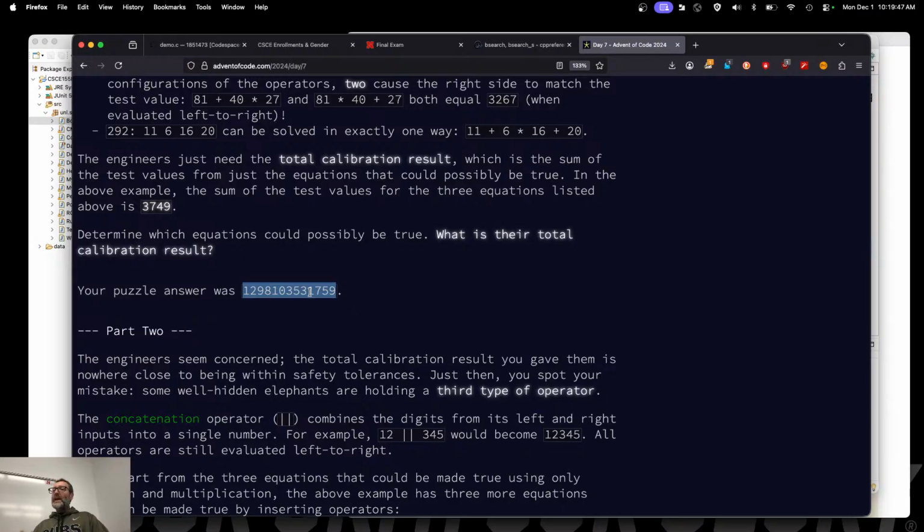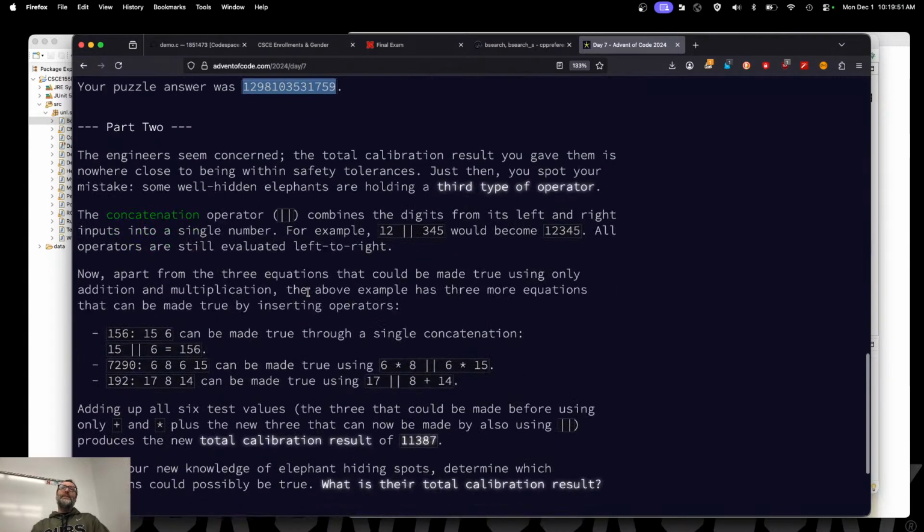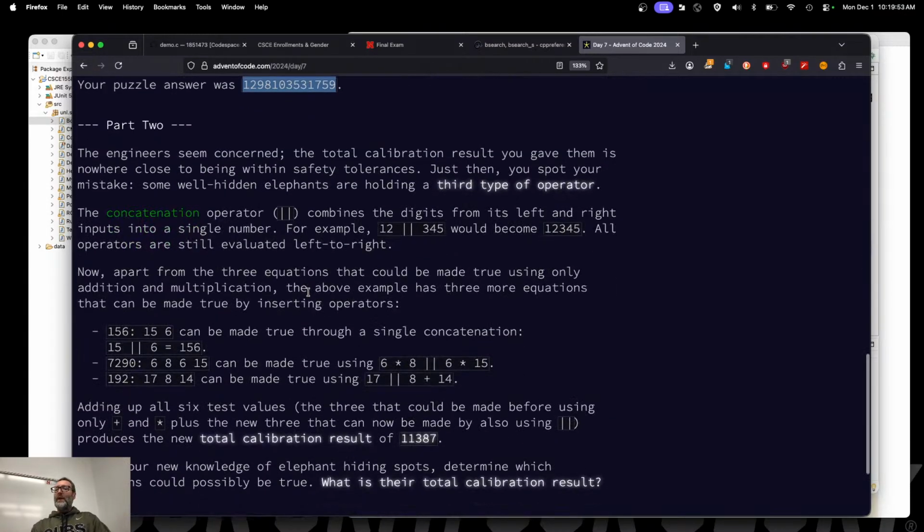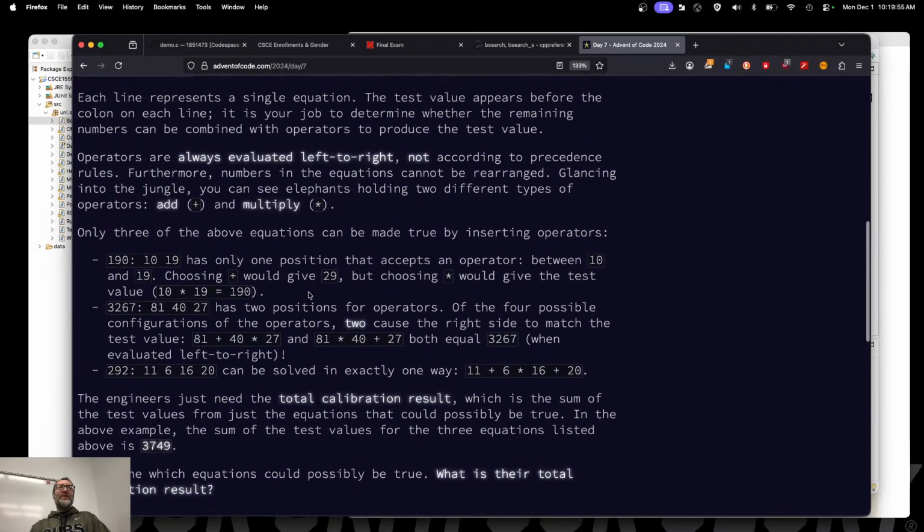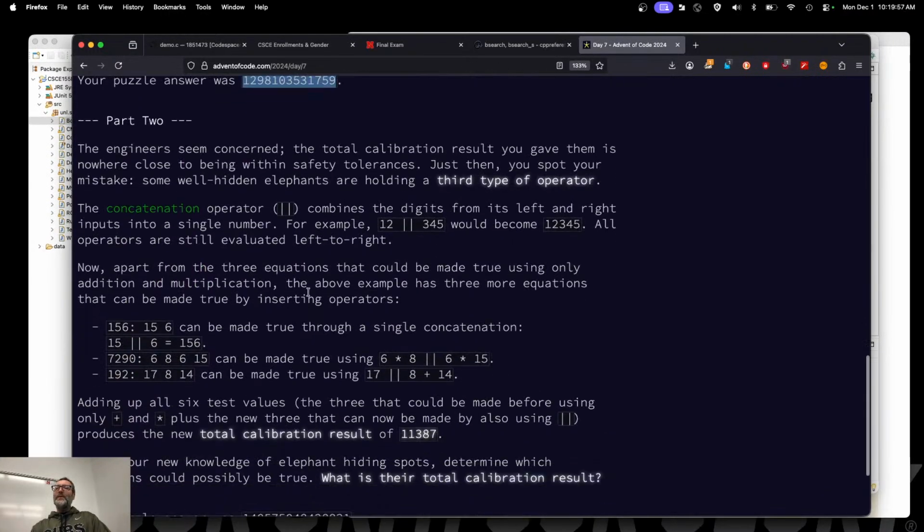And two, they get harder day by day. And every day you have two parts. This is how you get two stars. The first part is generally easier than the second part. The second part throws you for a loop and says, okay, well, that was easy, but now what happens if we do this thing over here? So if you're looking for more practice, I would say go to Advent of Code. Go back to 2015 because they were much, much easier in the first year.